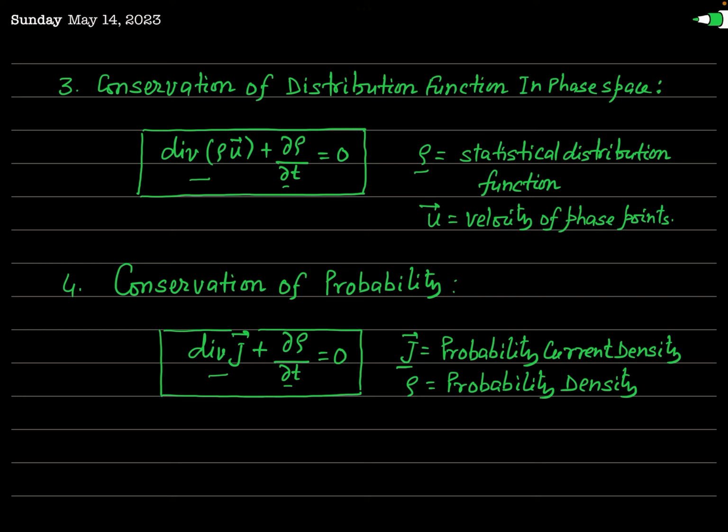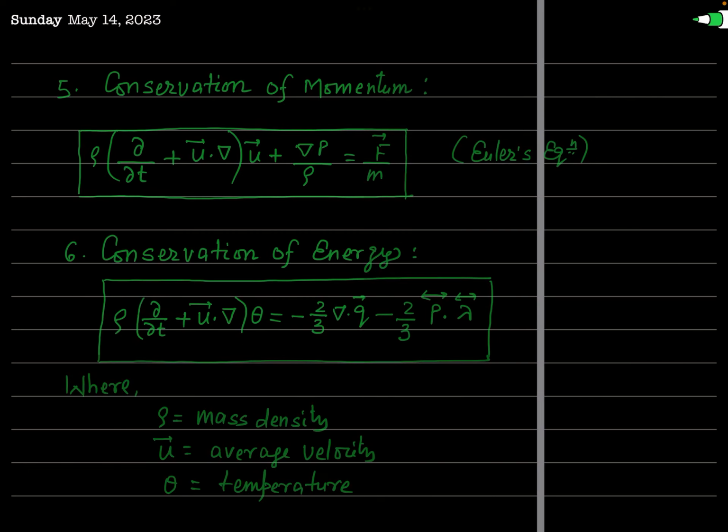And this rho is not the charge density or mass density. This is called probability density. That is, it represents the probability of finding a particle, or a system, in unit volume. So this is the equation of continuity for conservation of probability, which we study in quantum mechanics.